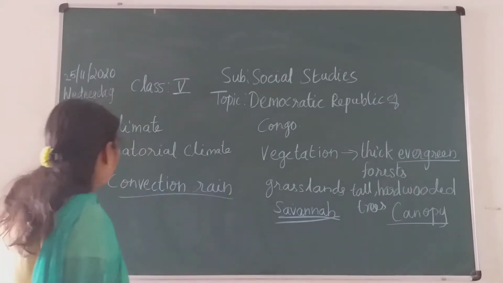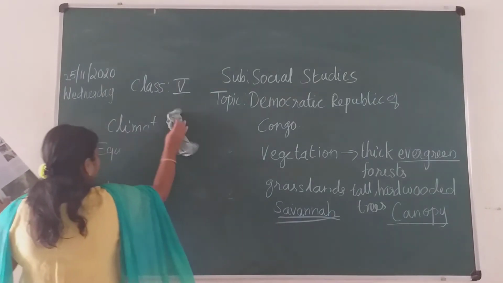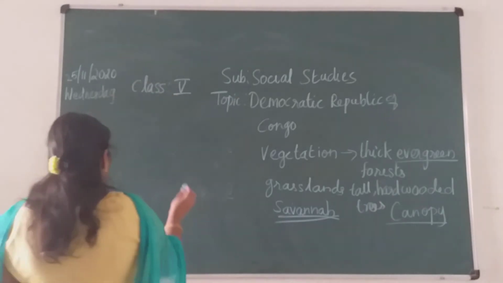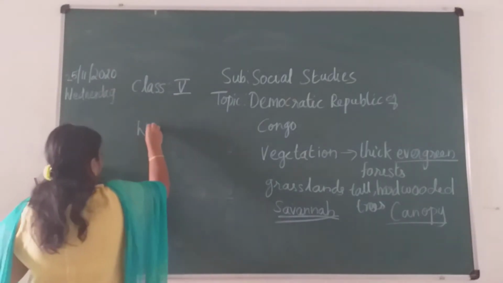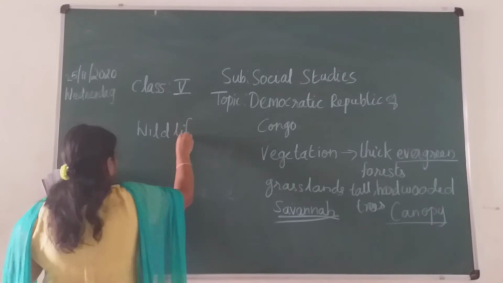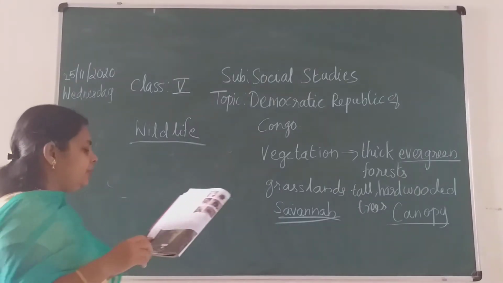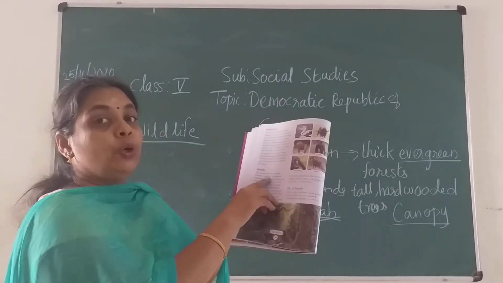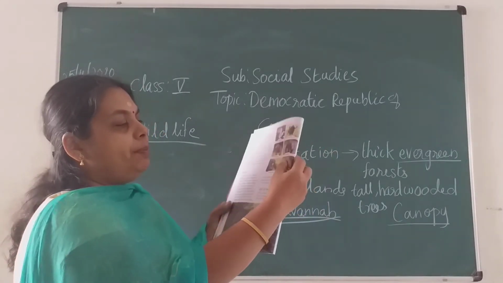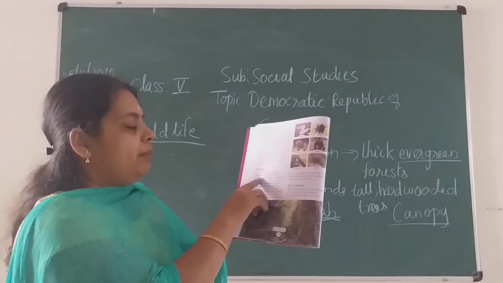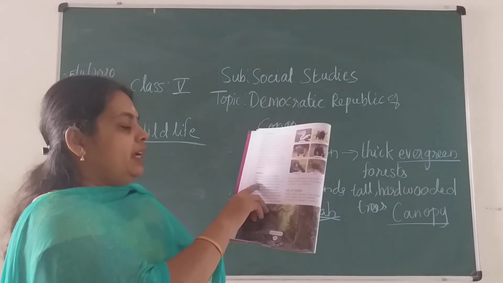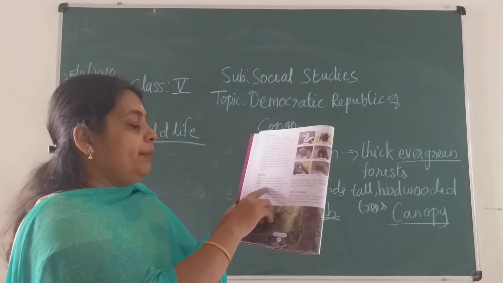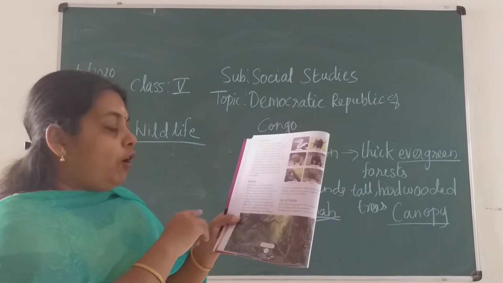Next we will move to the wildlife, children. What are the animals? Varieties of animals you can see over there in the wildlife. They have given a list in the book. The forests are rich in wildlife: monkeys, gorillas, chimpanzees. Pictures are also given over here. Monkeys, gorillas, chimpanzees, baboons, deadly insects, pythons, and many varieties of birds are found over here.